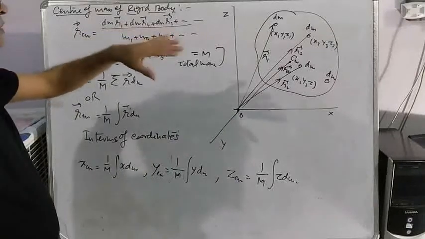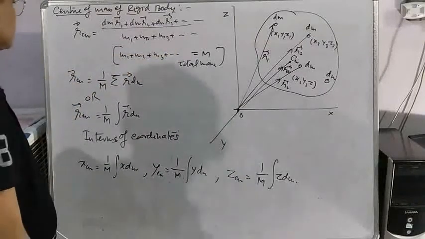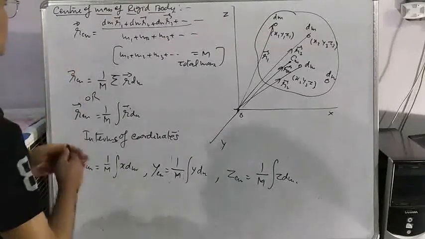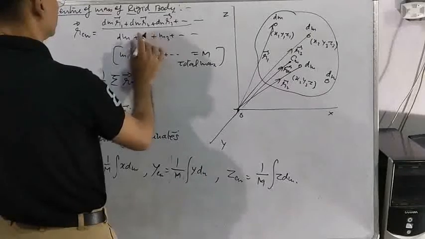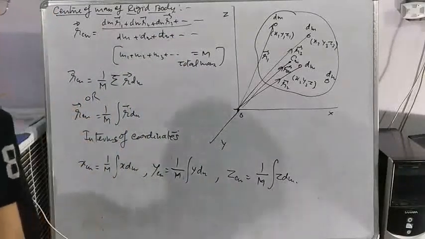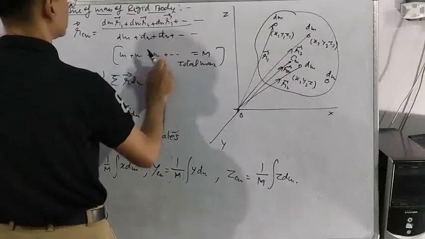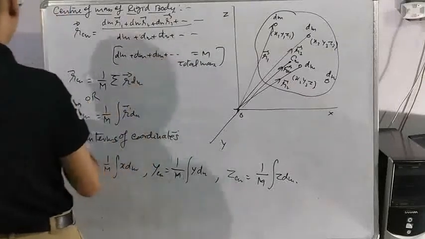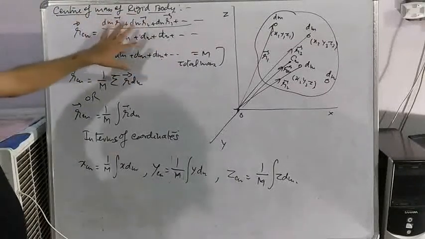Here in place of m1, m2, m3 we will write dm, dm, dm and so on.